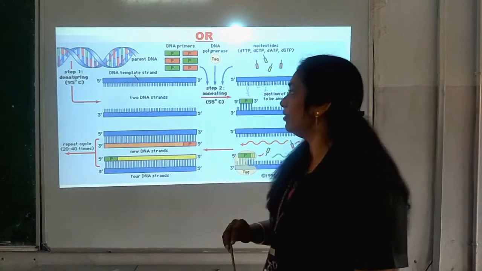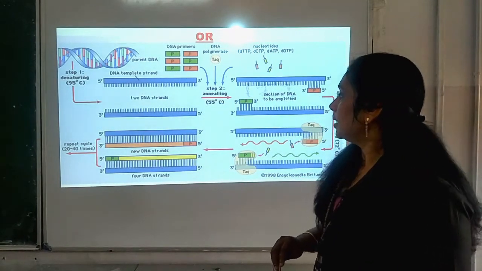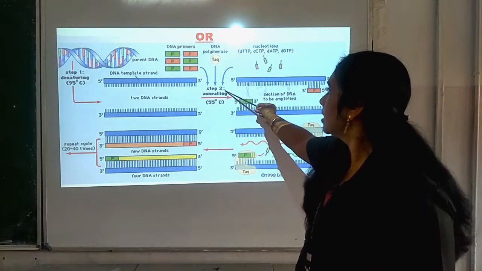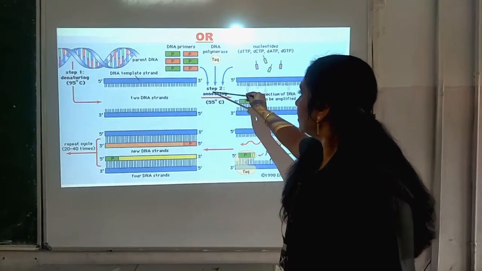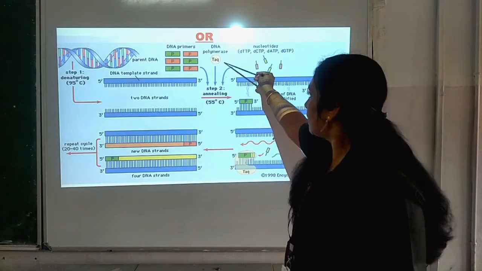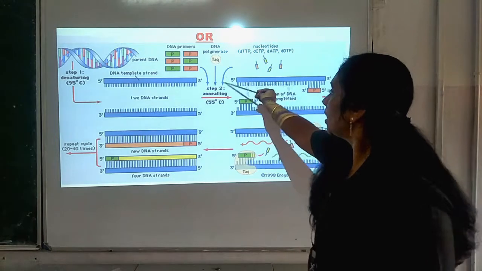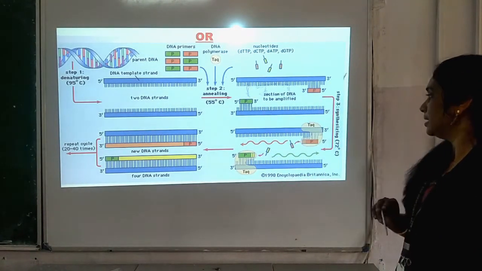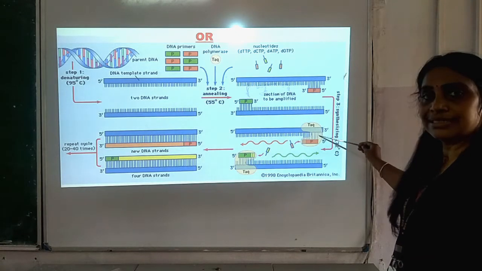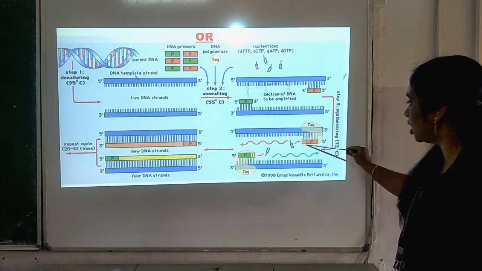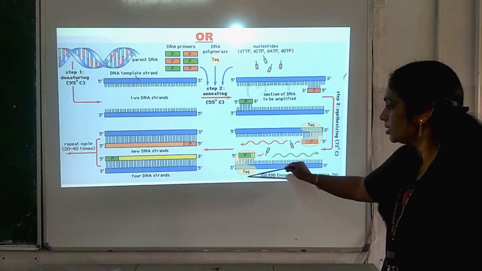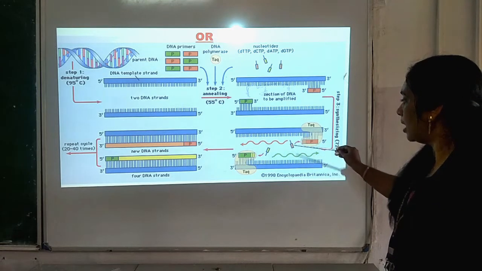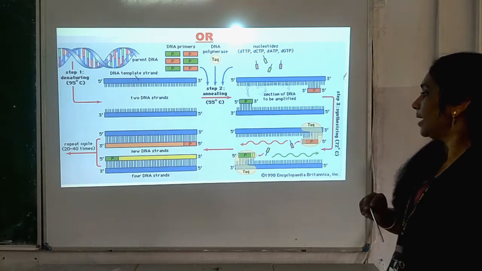And we will be getting templates, isn't it? 2 templates of DNA will be obtained, and in the next step you can see the annealing process taking place, where the DNA primer is added, DNA polymerase, that is Taq polymerase, is added, and the nucleotides are also added there, and this process takes place with the help of the Taq polymerase enzyme. You can see the shape of the enzyme here, isn't it? This is the Taq polymerase enzyme, this is the DNA template, and these are the nucleotides, isn't it?